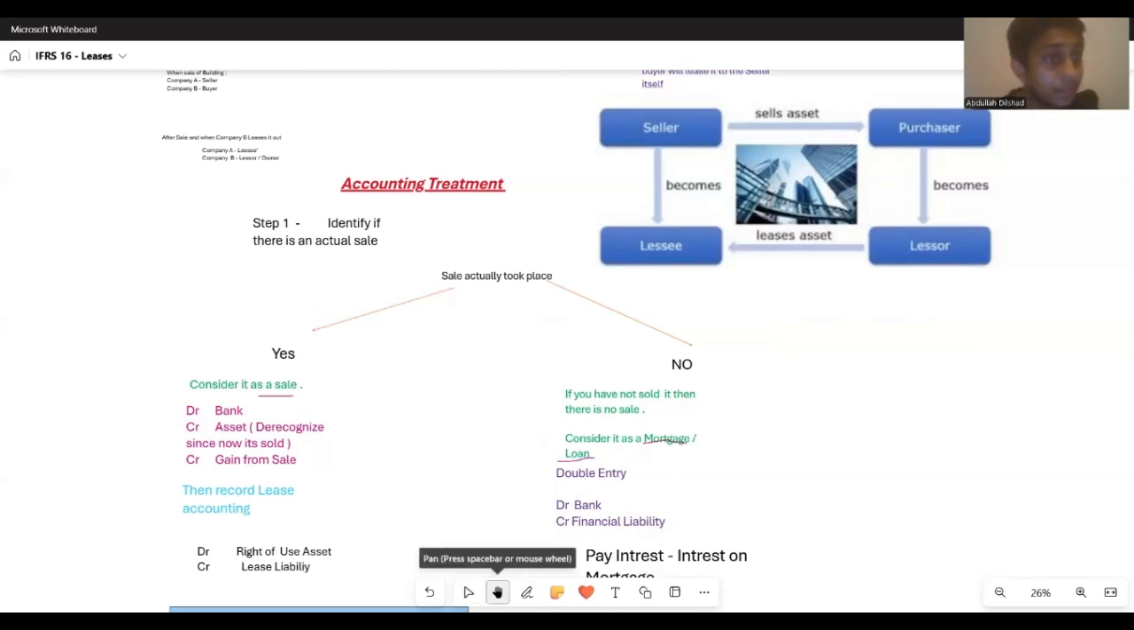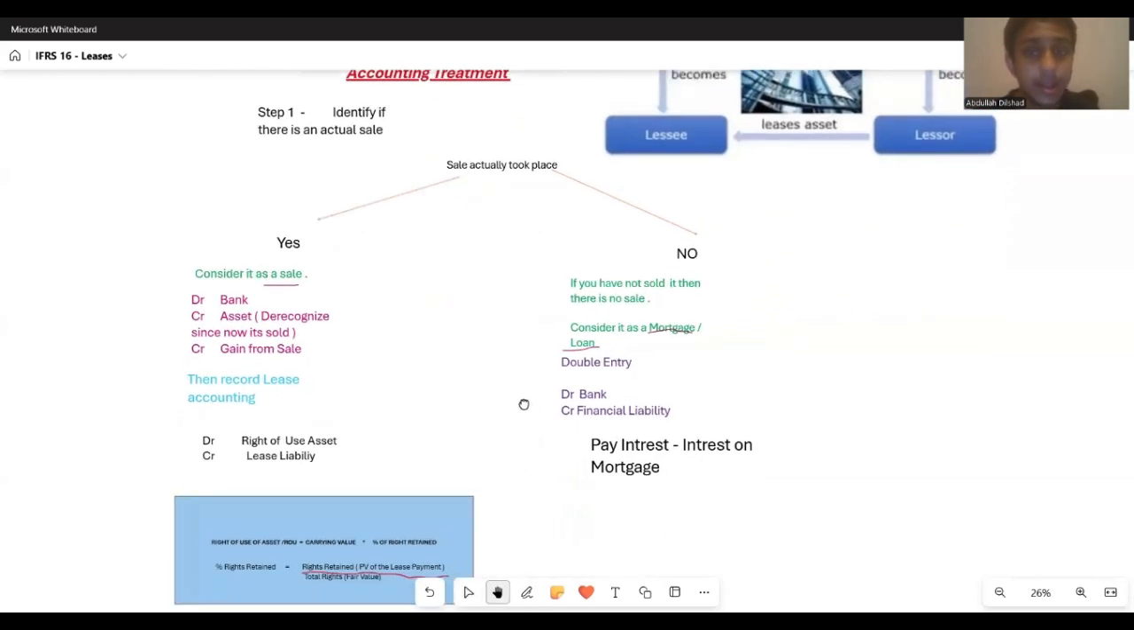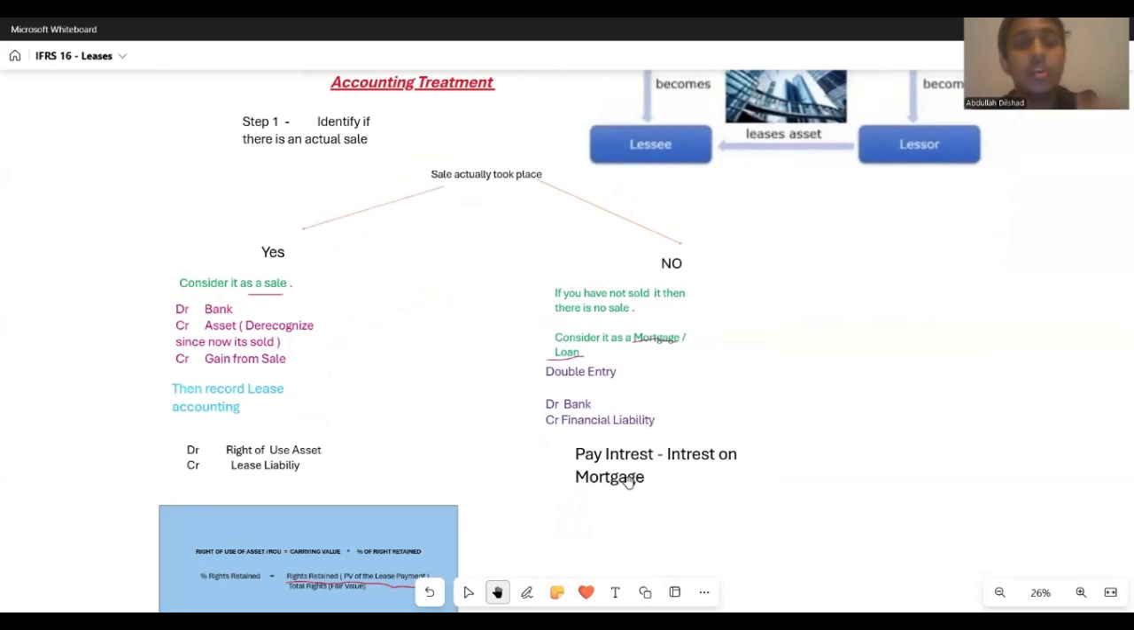Okay. And another point that you all need to remember is when you are obtaining a loan, right? Obviously, each and every month or each and every quarter, you need to pay interest. You need to pay interest on the loan or the mortgage, right? So those will fall under financial expenses, in your statement of profit or loss.